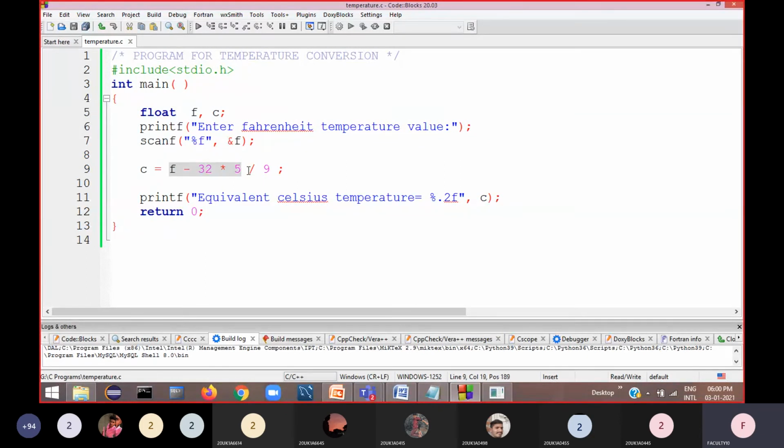How is the calculation done by the compiler? This is very, very important. Now, if we write a statement like f minus 32 into 5 by 9, you are supposed to calculate f minus 32 first, but you have not given parentheses. If you miss the parentheses, multiplication and division have high priority. So 32 multiplied by 5 is calculated first, then this result will be divided by 9, then the entire thing will be subtracted from f. This is how the computer does the calculation.